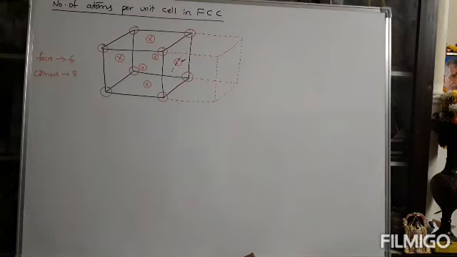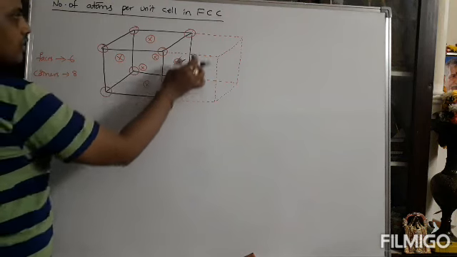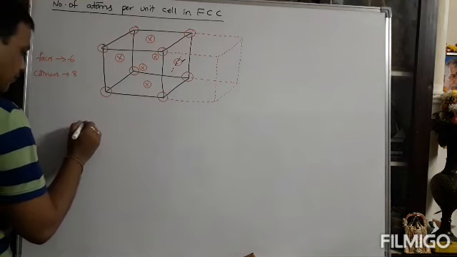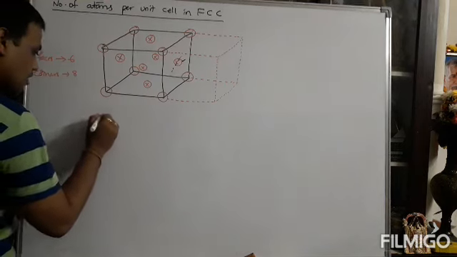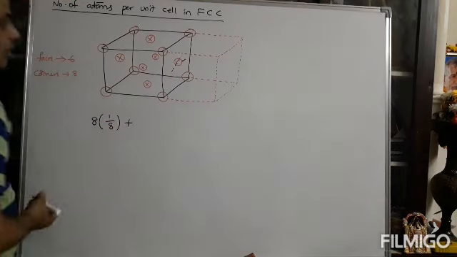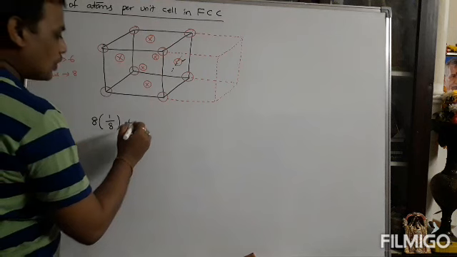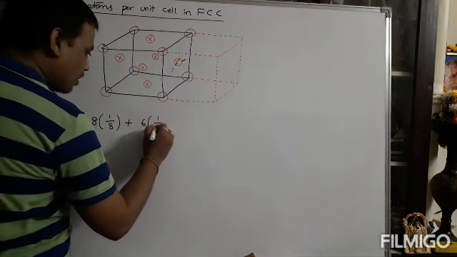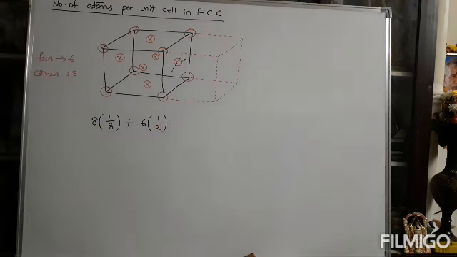So how many lattices or atoms are existing in the unit cell? Every corner is occupied by 1 by 8. For the 8 corners, the portion of the atom is 1 by 8, plus, how many faces are there? Totally 6 faces. Every face center atom is occupied by only half of the portion, nothing but 6 into 1 by 2.